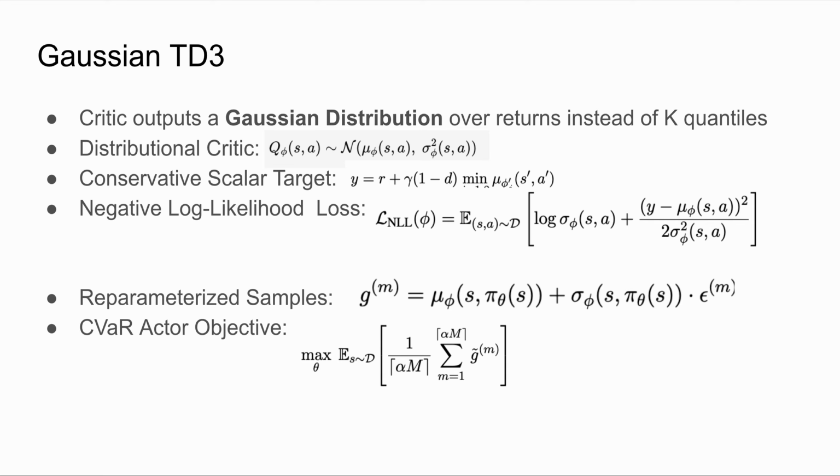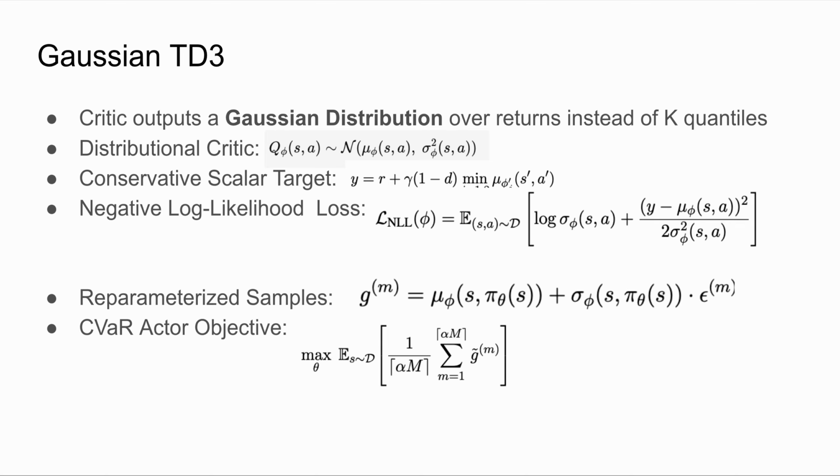Now I'll explain our second method, the Gaussian TD3. Gaussian TD3 keeps the exact TD3 architecture: twin critics, delayed actor updates, and target policy smoothing. The only change is how the critic represents uncertainty. Instead of predicting k quantiles like QRTD3, the critic in Gaussian TD3 predicts a normal distribution over returns. So the critic now outputs just two numbers, a mean value and an uncertainty term. This makes the representation far simpler and cheaper than learning k quantiles.